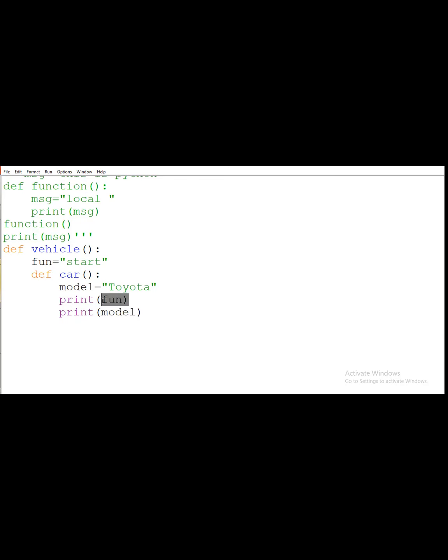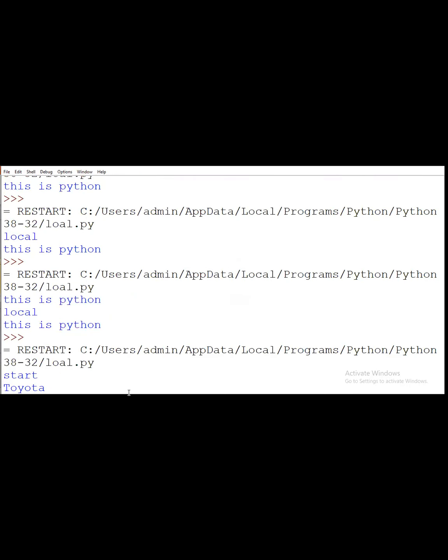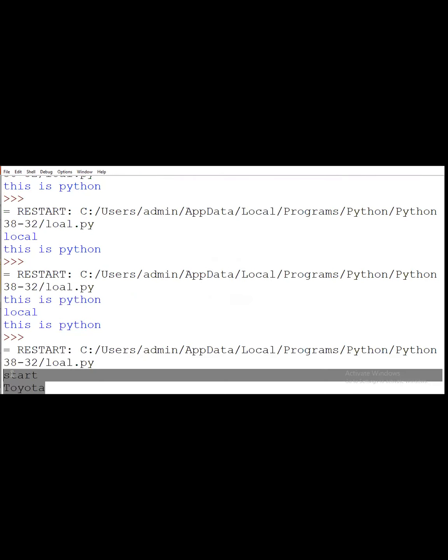Here I am calling the function from the global scope, and here I am calling the function of the local scope. After that I call car. After execution it will return start and Toyota.